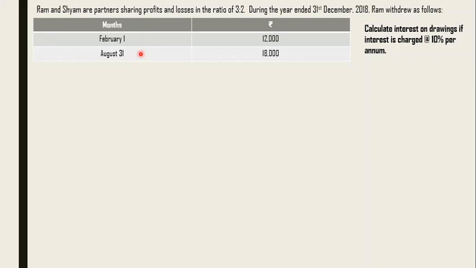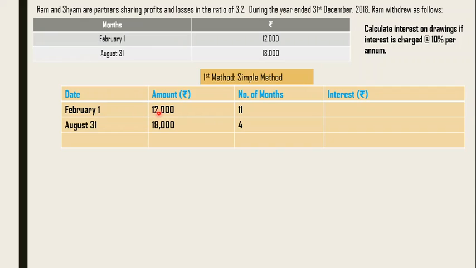So here we are going to use either the simple method or the product method. What I suggest: the simple method is of course simple, you can use that. We'll use the product method when there are more dates and more amounts, because the product method makes our calculation easy. So let's see. As per the simple method, we'll take it one by one. First, 1st Feb, the amount is 12,000, and we have to calculate for what period. Since the closing date is 31st December, we'll take 1st Feb to 31st December.